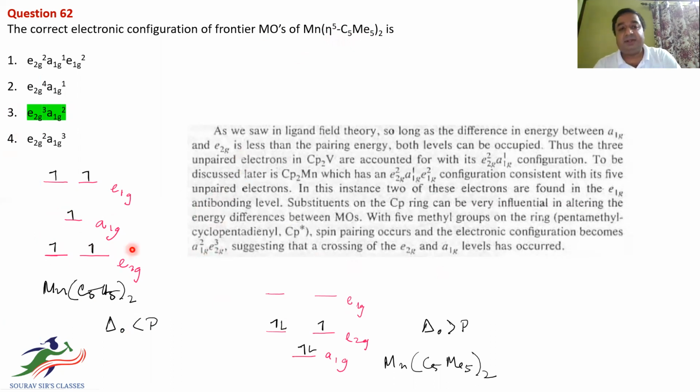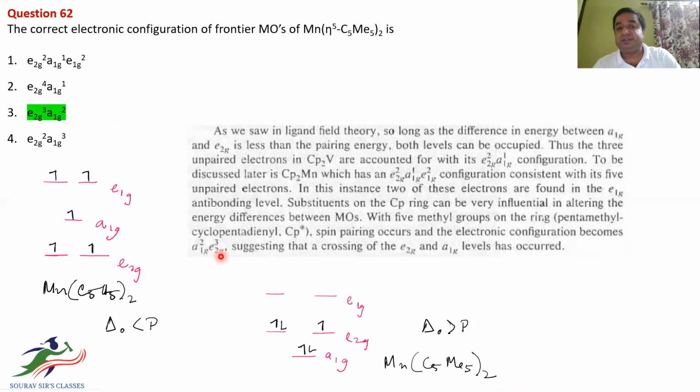Apart from that, because of this ligand system, it becomes a low spin complex because here delta O is greater than P. Even though the answer key was given like this, in a correct sense it should be a1g2 and e2g3.